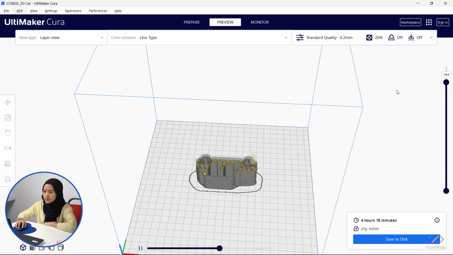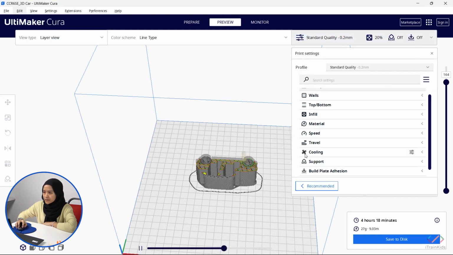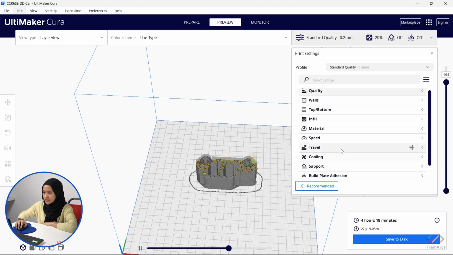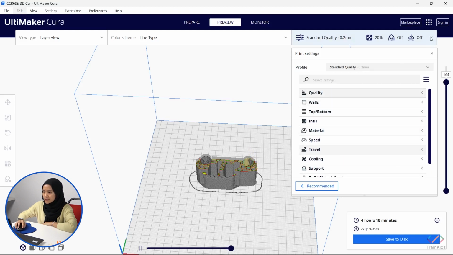While waiting for it to print, you can also adjust the quality by changing the properties here. As for today, we are not going to change any properties because we want to print it as it is.